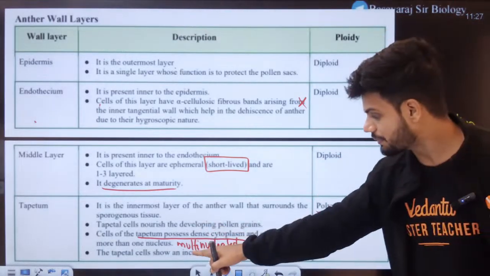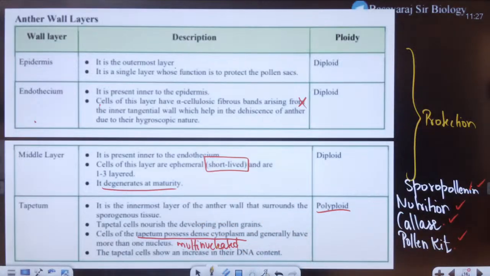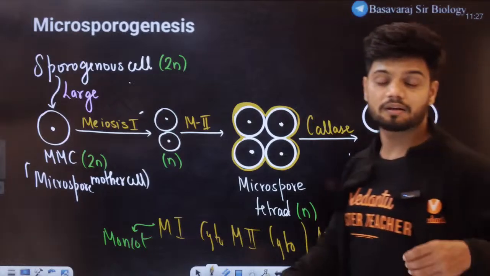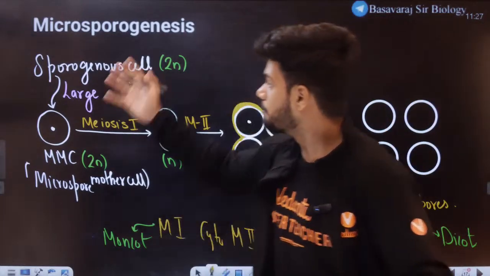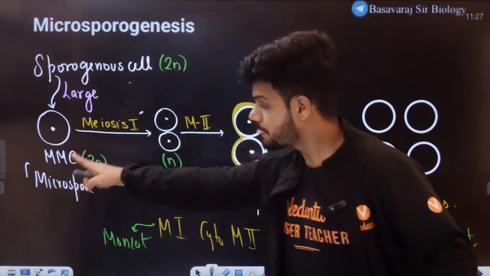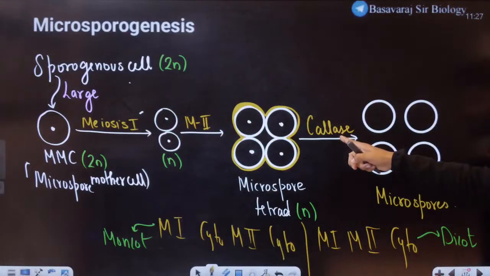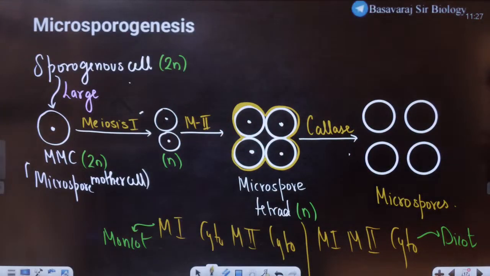These are the different functions of each of the layers. We learned that tapetum is multinucleated, with dense cytoplasm. It can provide nutrition, sporopollenin, callase enzyme, pollen kit. Three layers, protection is the main function, and dehiscence. Dehiscence means release of pollen grains. Microsporogenesis: sporogenous cells, MMC, microspore mother cell undergoes meiosis 1, meiosis 2, callase enzyme, microspore tetrad is free.